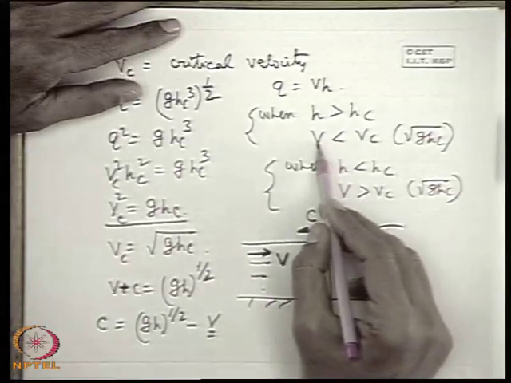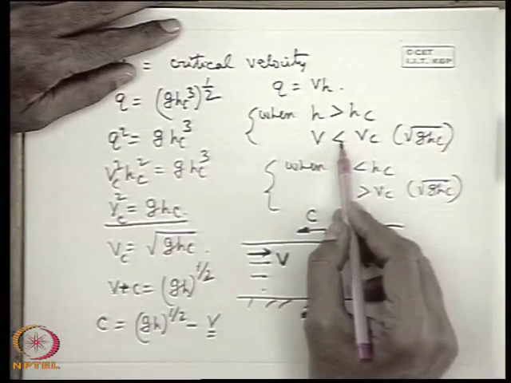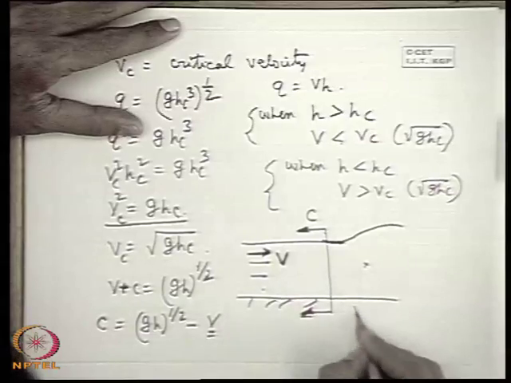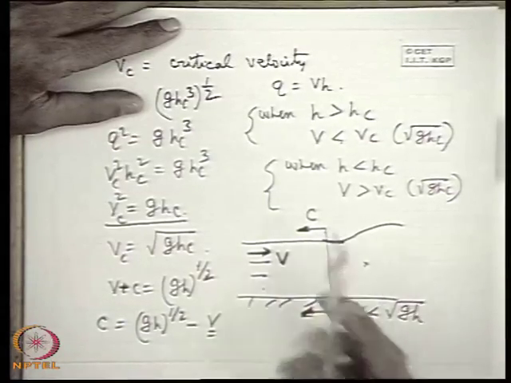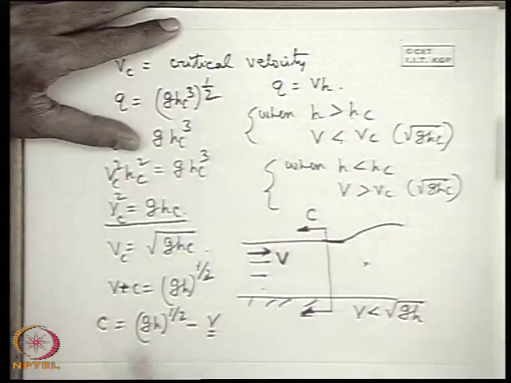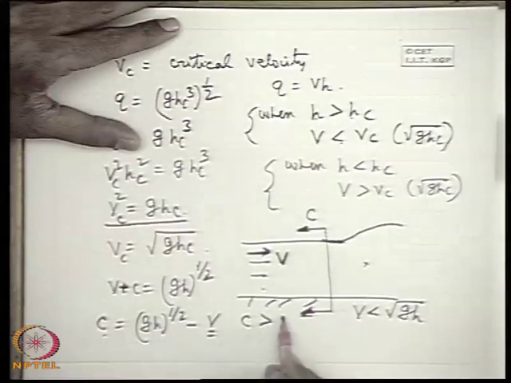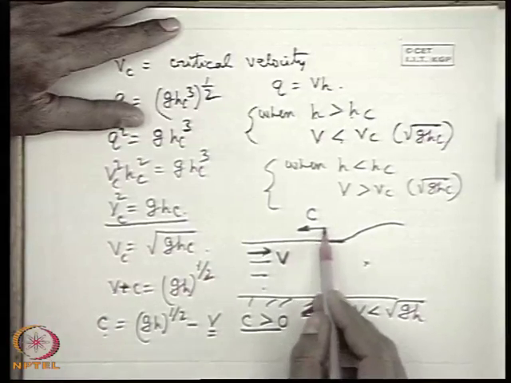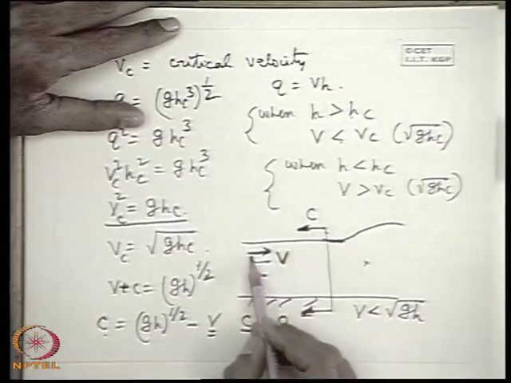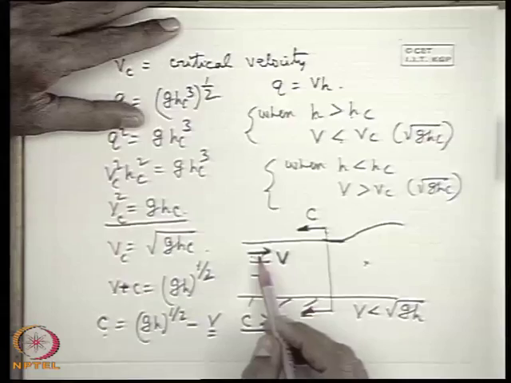Now when V is less than Vc, that means when V is less than root over gh, that is the case when h is greater than hc, then c is positive, c is greater than 0. That means there is every possibility that this disturbing wave reaches the upstream and changes the condition in the upstream.